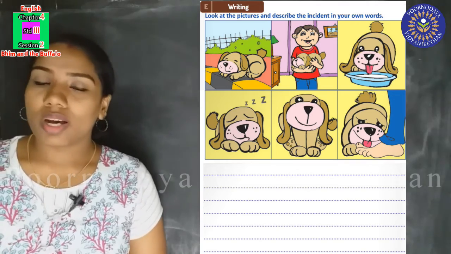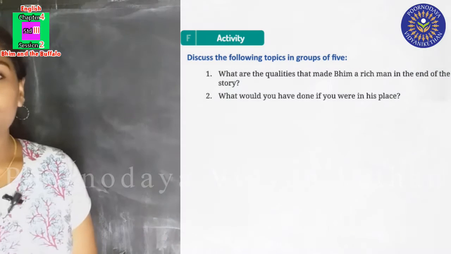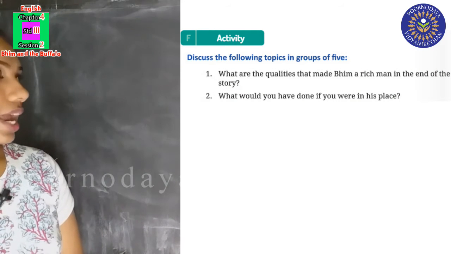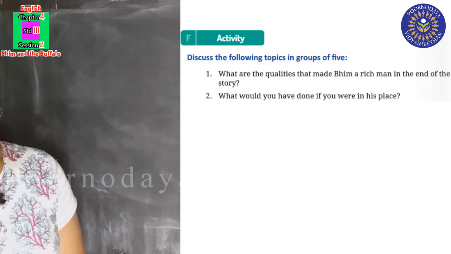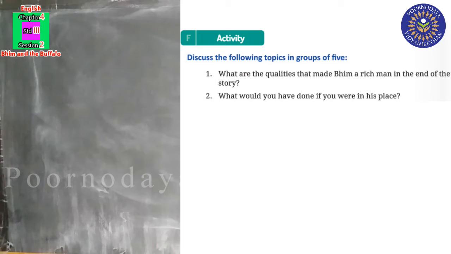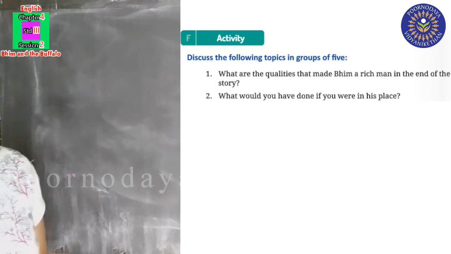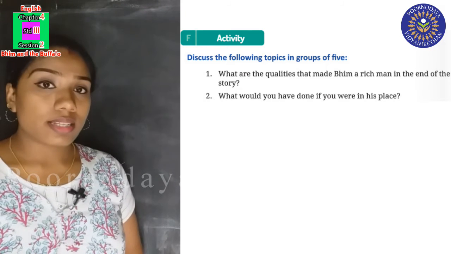Now I'll give you homework. Look here. Activity F. The first one is, what are the qualities that made Bhim a rich man in the end of the story? We have learned the story of Bhim, and you have to answer this question.